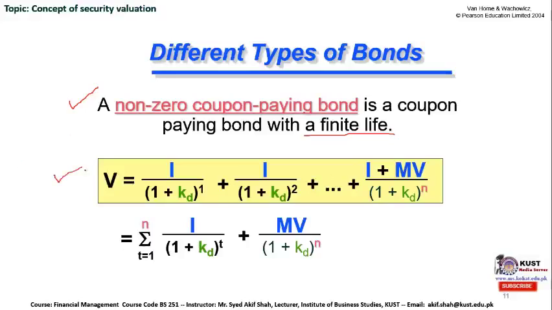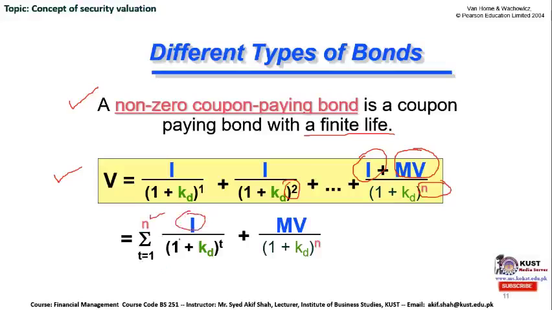The formula is once again the same. Coupon divided by 1 plus discount rate raised to the power 1. Coupon divided by 1 plus discount rate raised to the power 2. And so on up to the number of time periods. Let's suppose the maturity of this bond is only 3 years, then raised to the power 3 is the coupon payment, as well as the maturity value or the face value of this bond. So we can reduce it with the notation summation T starting from 1 up to N.